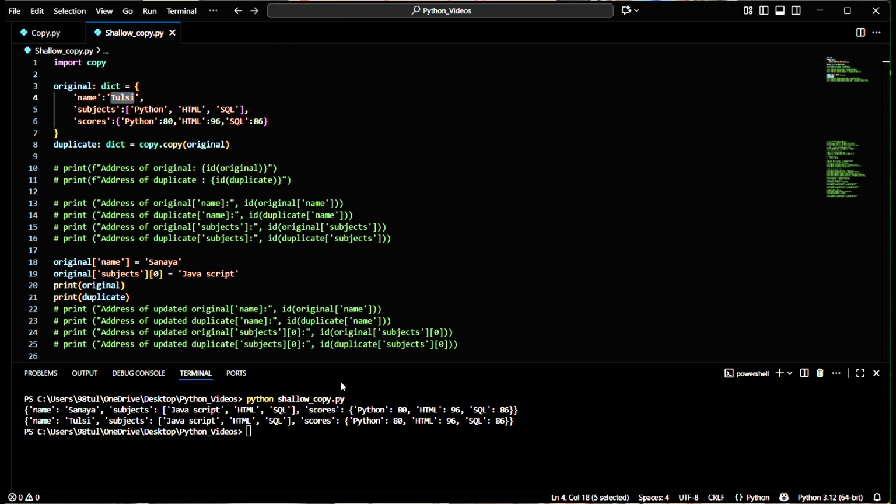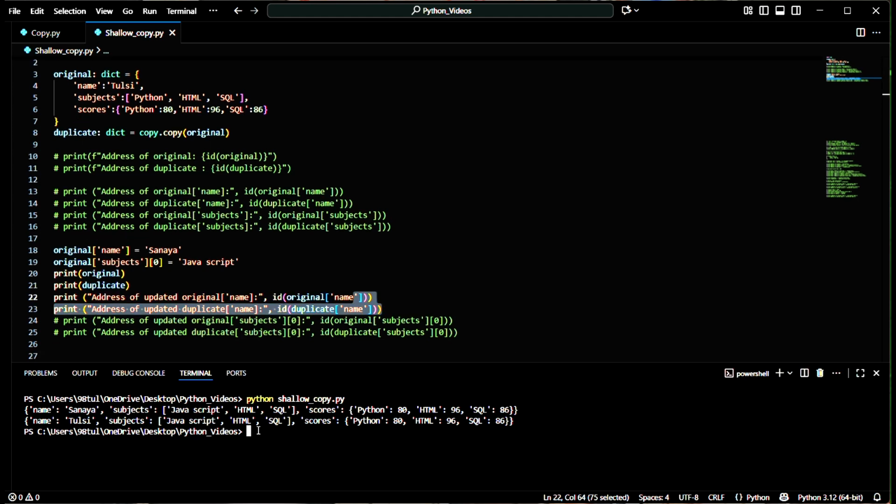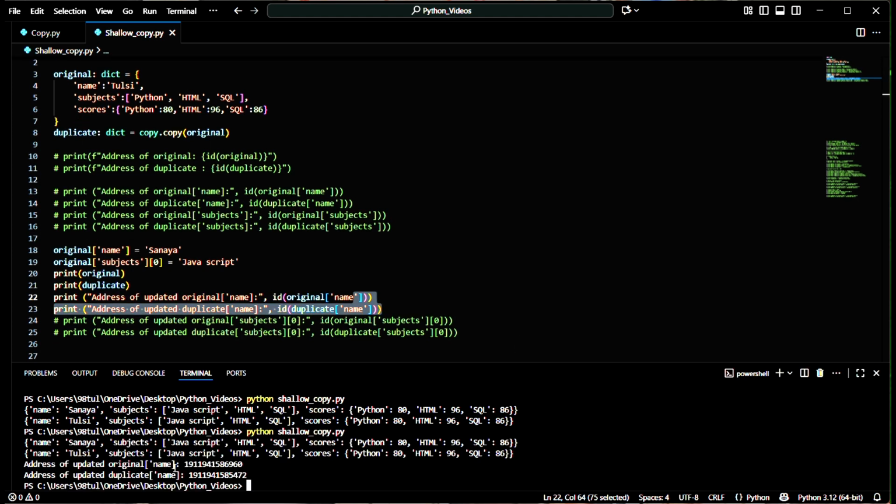Now let's check the addresses. That means I'm going to again check the address of the updated original dictionary and the address of the duplicate dictionary after updating. So let's do this. Okay, we can check here the addresses are different now. Why?